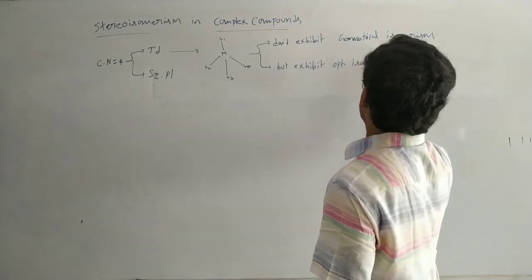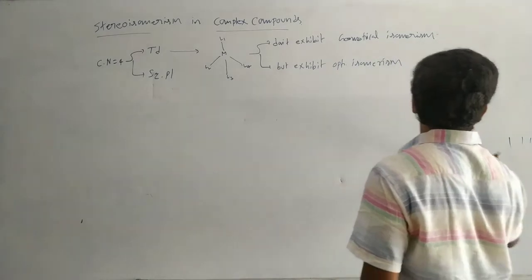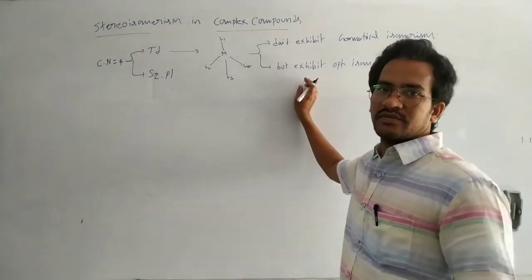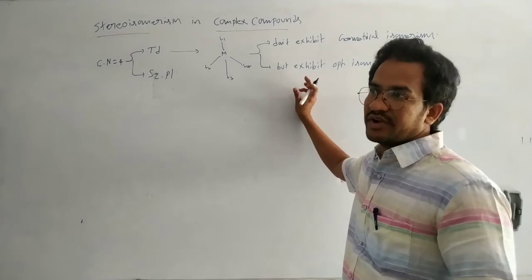Tetrahedral complex compounds with different ligands are very rare.